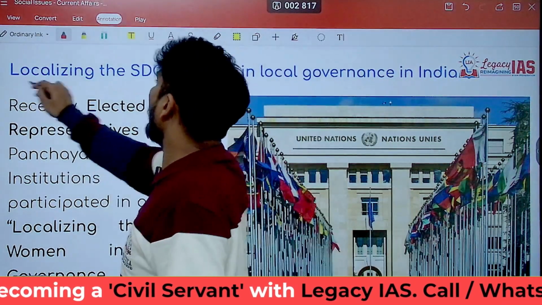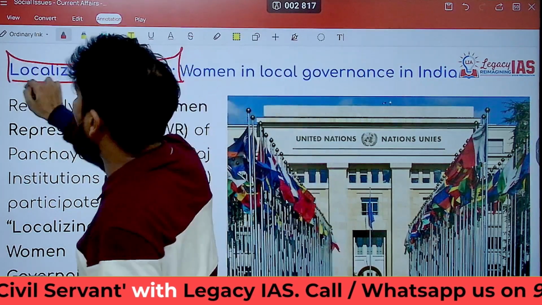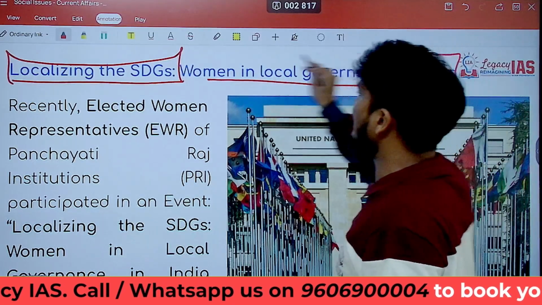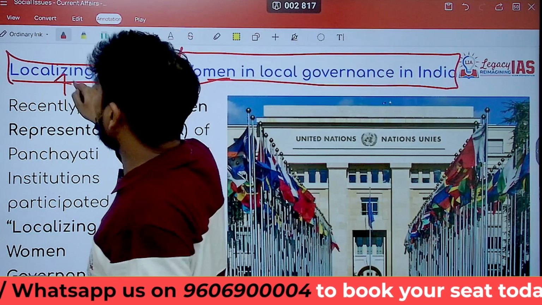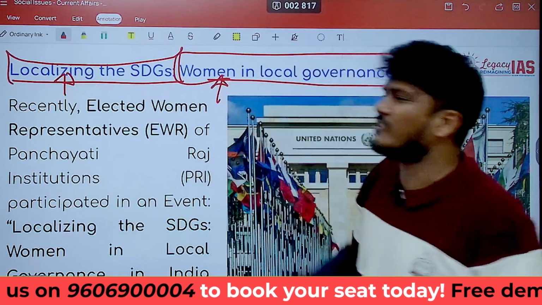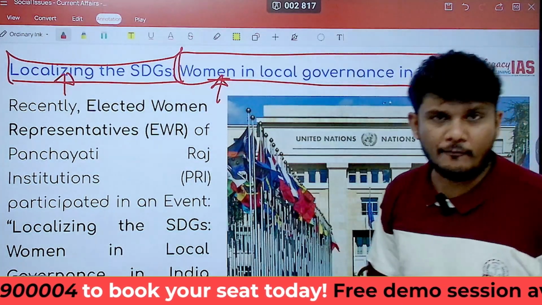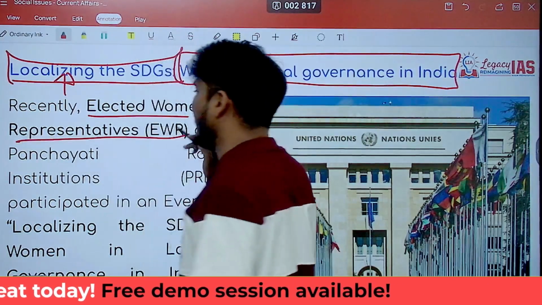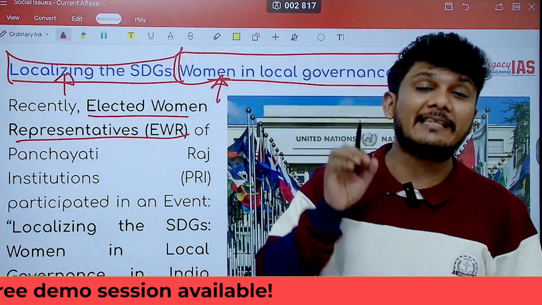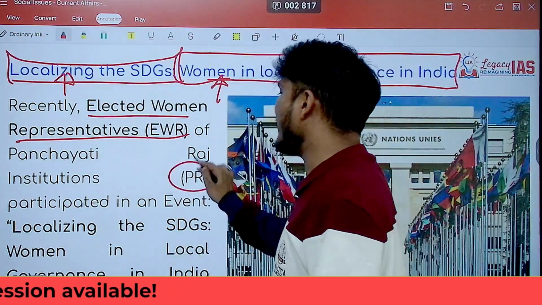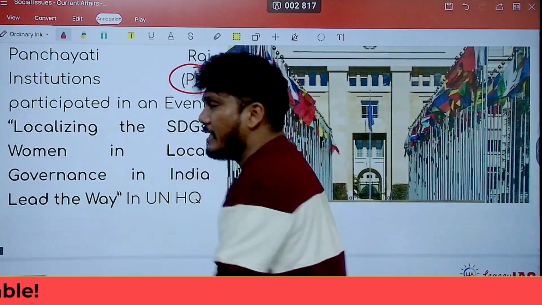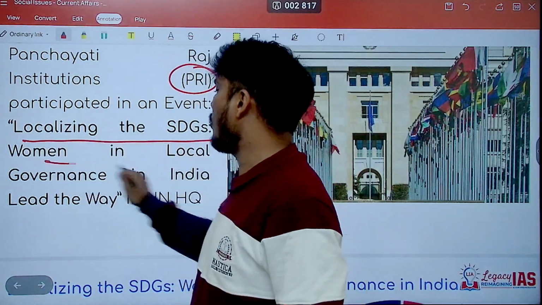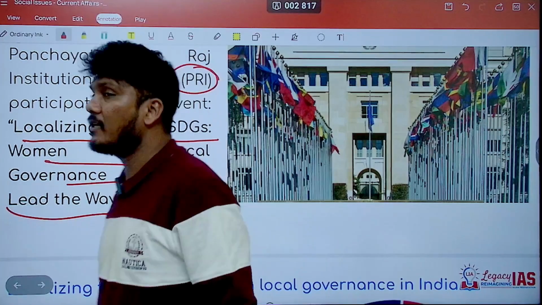Now, second is localizing the SDGs, the sustainable development goals, women in local governance in India. So we are talking about two things here. One is localization. Second is the involvement of women. What this news is all about: recently the elected women representatives of the Panchayati Raj institutions, the PRIs, participated in an event. The event was Localizing the SDGs, Women in Local Governance in India Lead the Way.